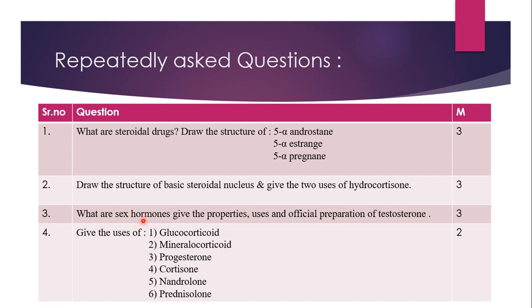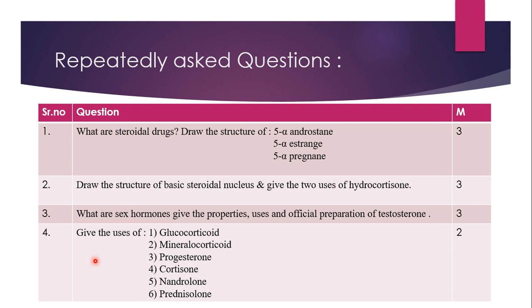Then, what are sex hormones? Give the properties, uses and official preparations of testosterone. Sex hormones are all the drugs of these three nuclei: androstane, testosterone; estrane, estrogen; pregnane, progesterone. All these are sex hormones, and you are supposed to write down the properties, uses and official preparations of the androstane nucleus drug, that is testosterone. The complete drug testosterone you are supposed to study. Then you are supposed to mention the uses of the following.